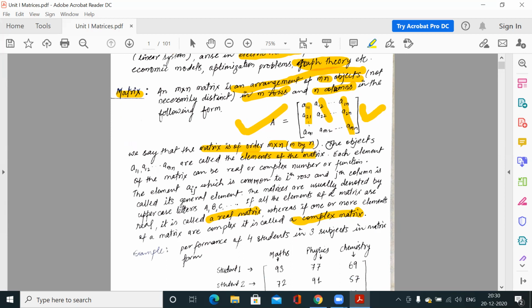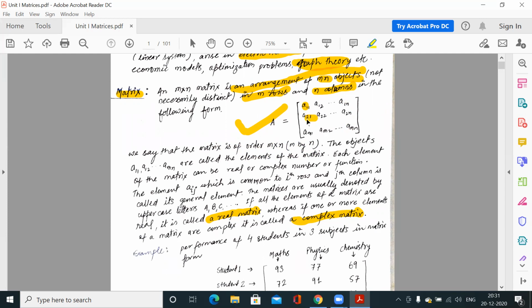Now, how do we fix the positions of the elements? This is A11. The suffix 11 represents that this element belongs to the first row of the matrix, and the second component represents that it belongs to the first column. Similarly, suppose we have this 2 1 element, A21.